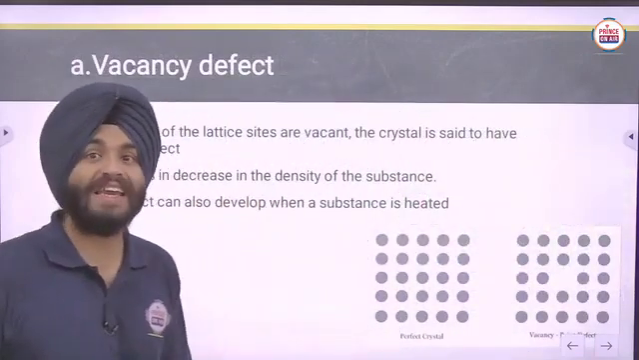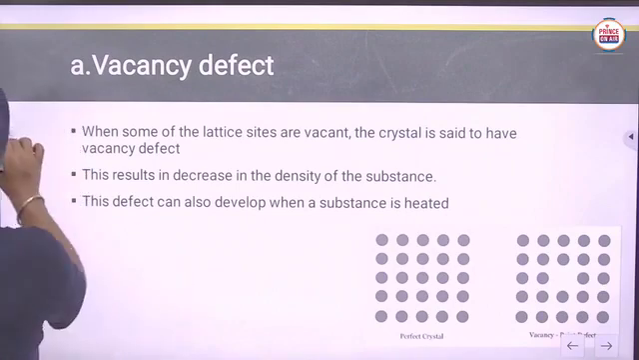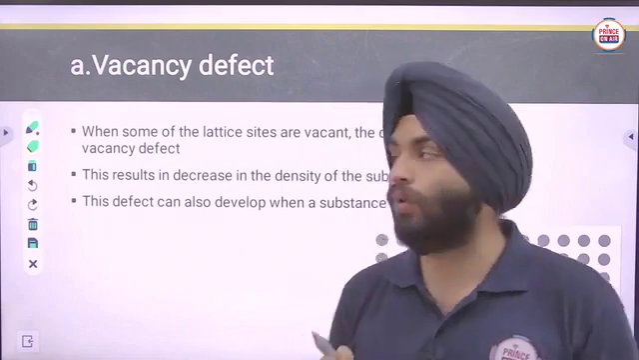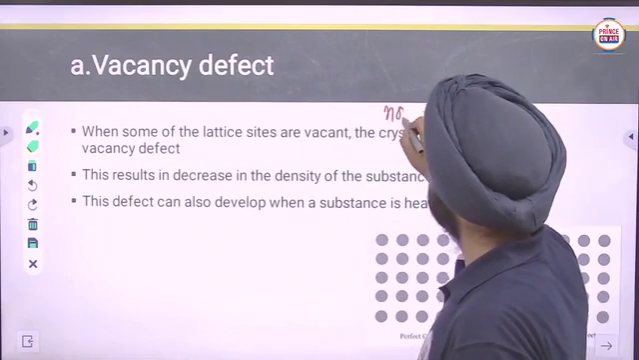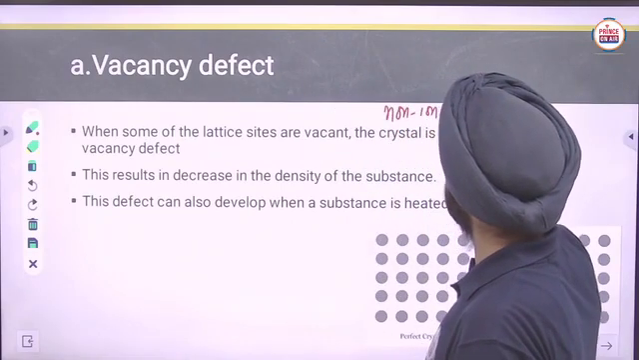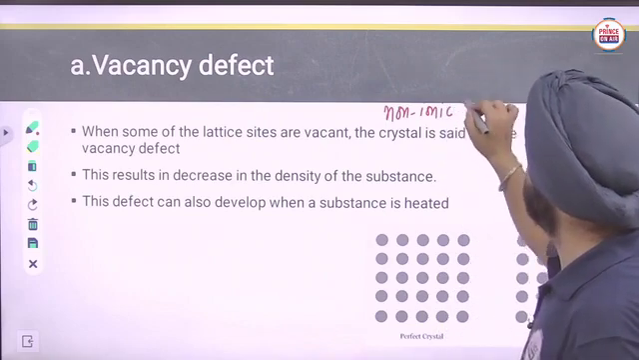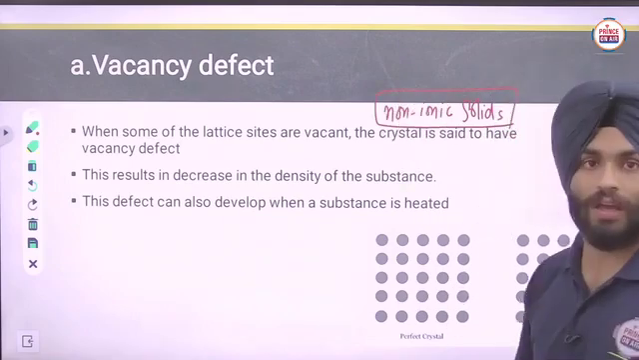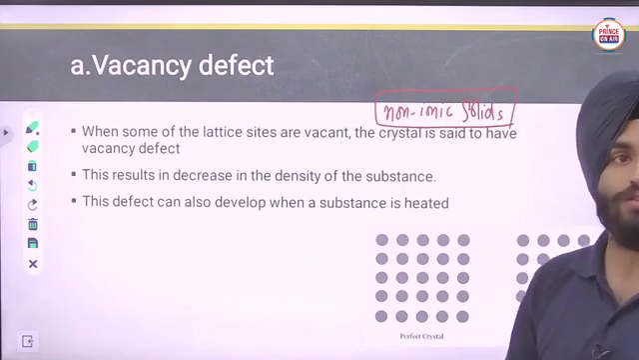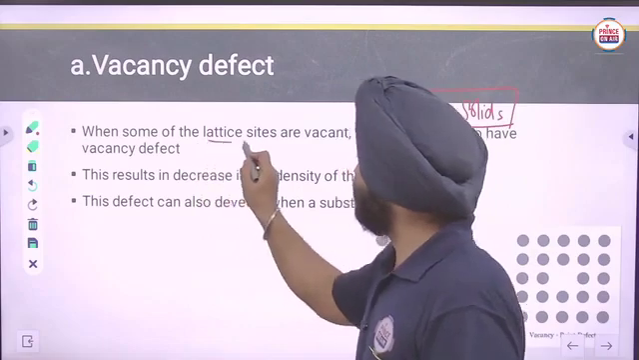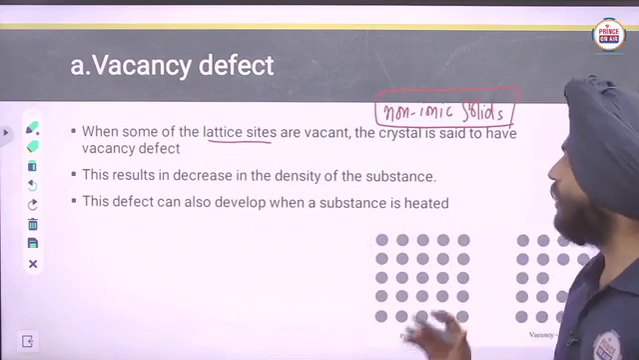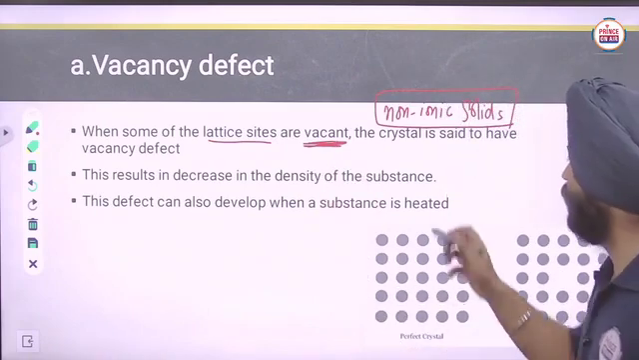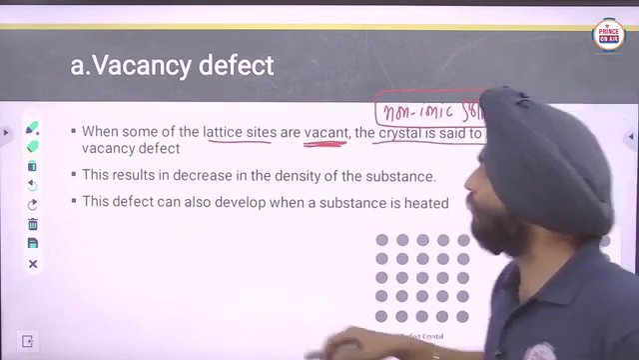Now, vacancy defect. What is a vacancy defect here? With these defects we are discussing only non-ionic crystals or solids. Afterwards we will discuss the ionic solids. When some of the lattice sites are vacant, meaning empty, the crystal is said to have a vacancy defect.